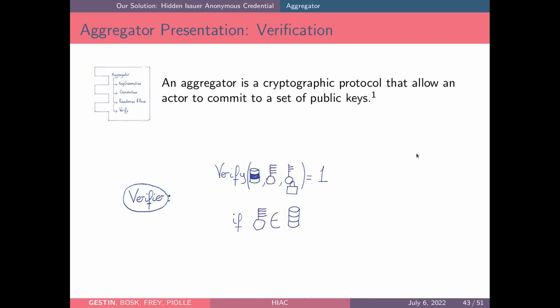And finally, the verifier will get the proof and the randomized key, and he will be able to verify, using the secret verification key, that the randomized key belongs indeed to the set of public keys it trusts.